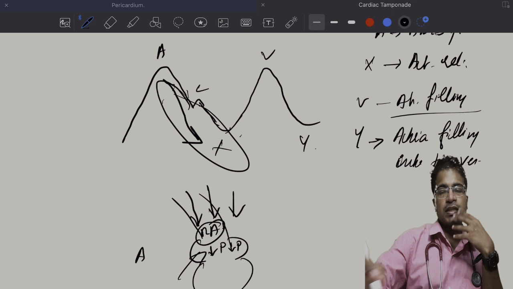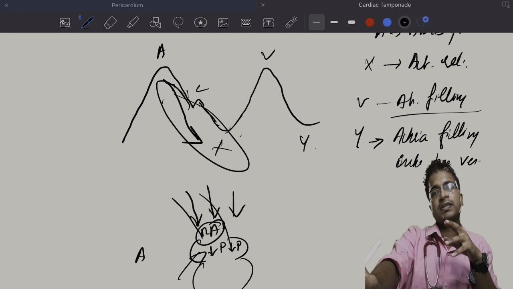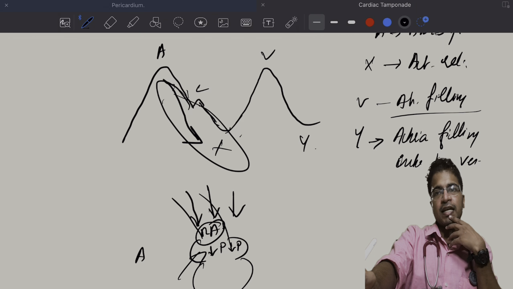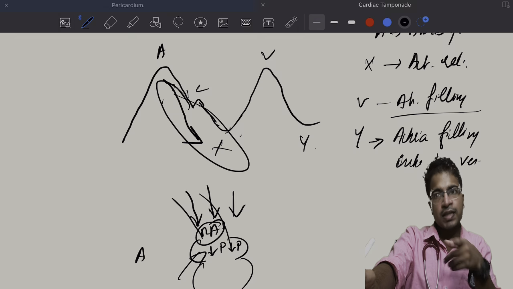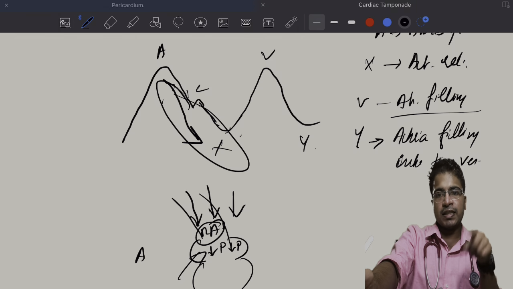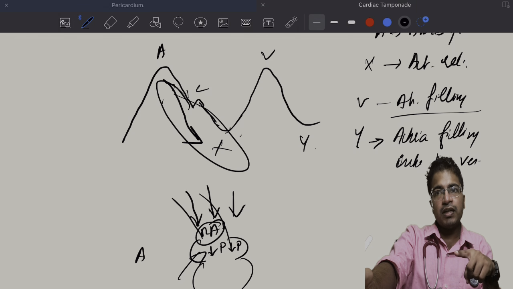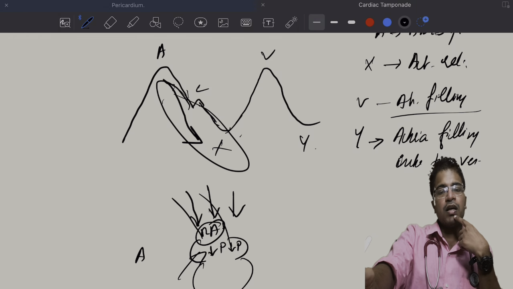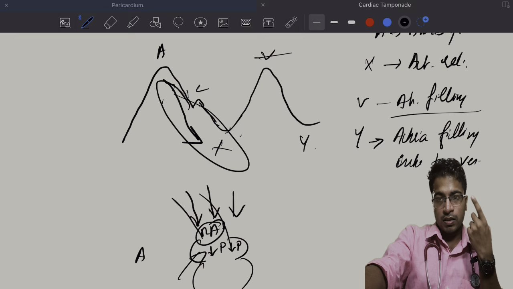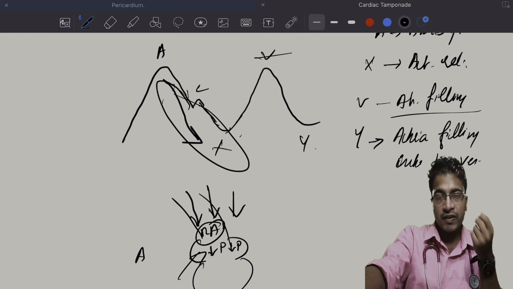So atrial filling is secondary to the negative pressure that is built up due to atrial relaxation. First the atria contracts, followed by the atria relaxing. Atrial relaxing will create a negative pressure that will result in the atria getting filled from the vena cava, and that is resulting in the V wave.